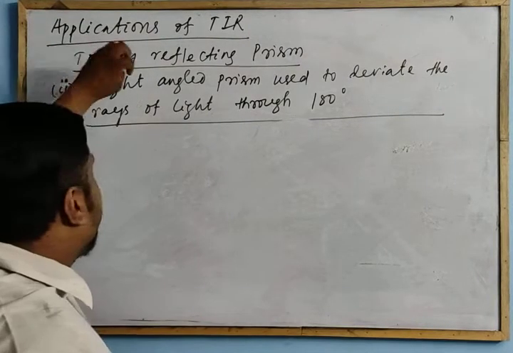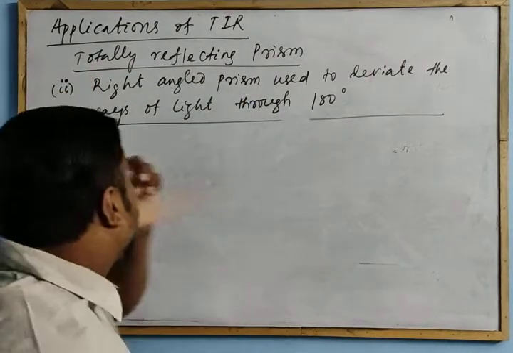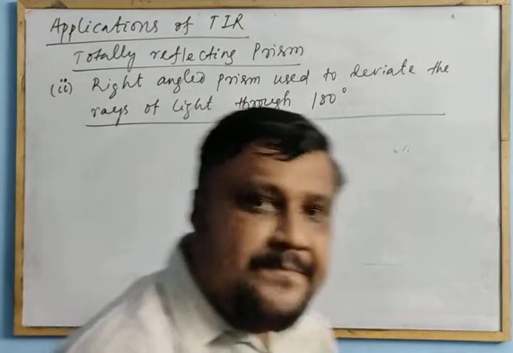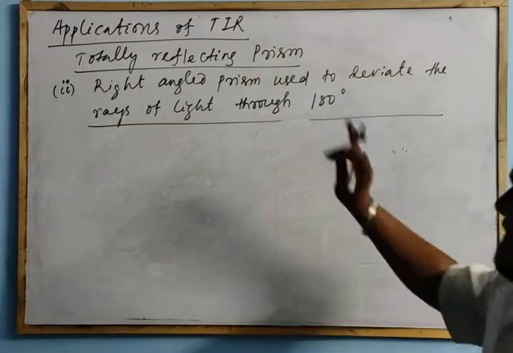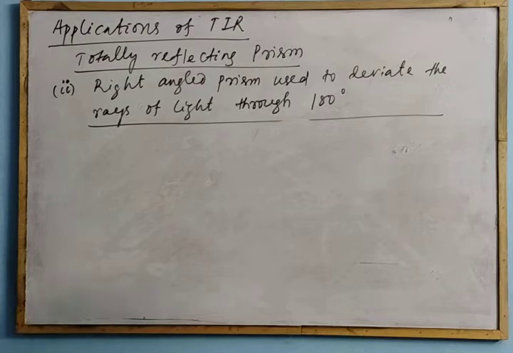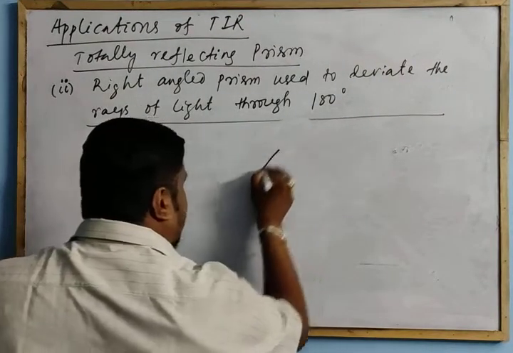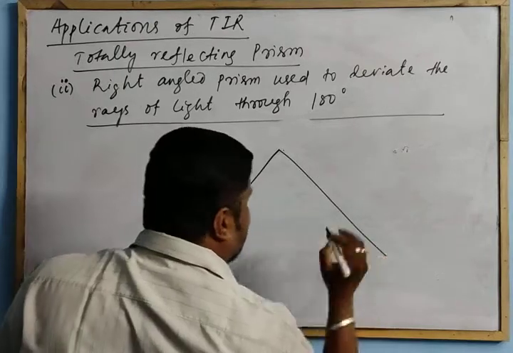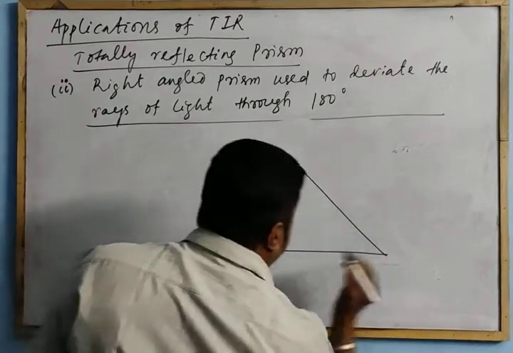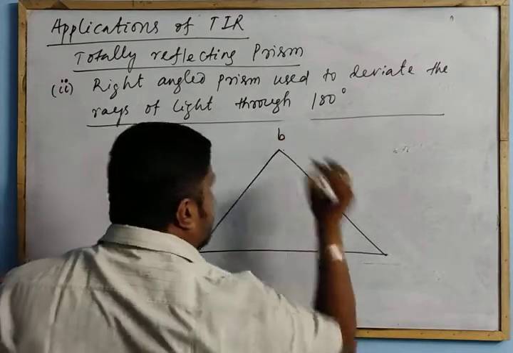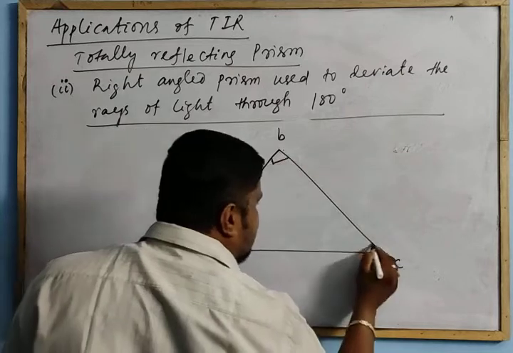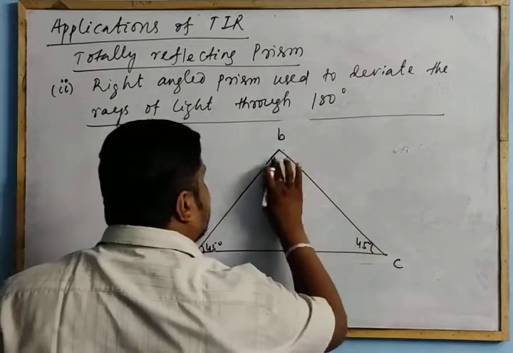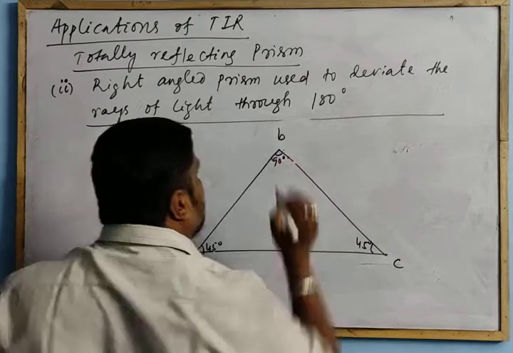Next, same total reflective prism. The right angle prism used to deviate the rays of light through 180 degrees. Here again, in the first case it is 90, and here it is 180 degrees. Now you take an isosceles prism. Let me show the diagram again. Now place the right angle prism like this. A, B, C. This is 45 degrees, this angle is 90, and this is 45 degrees. Clear?